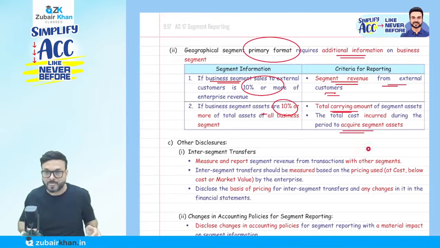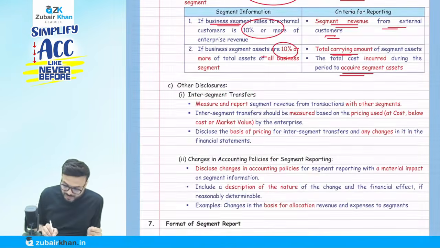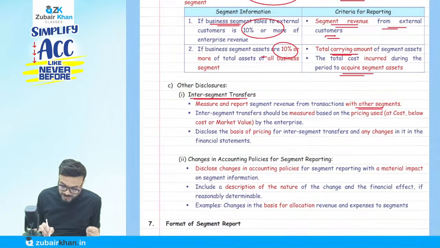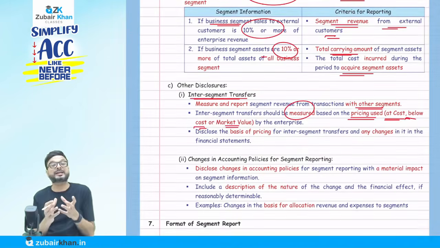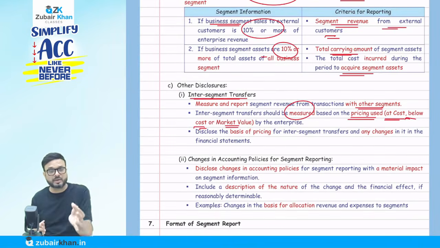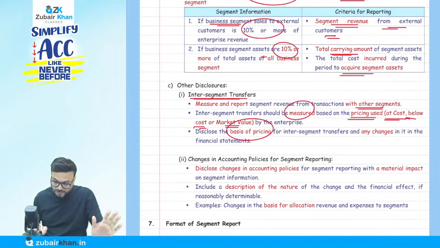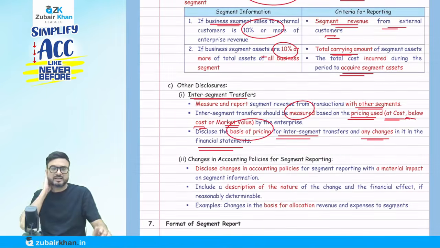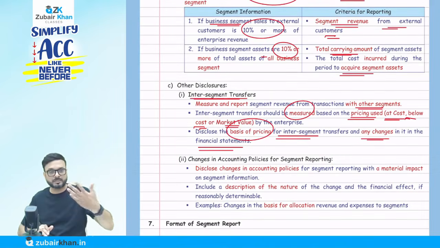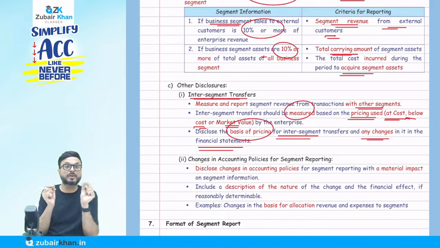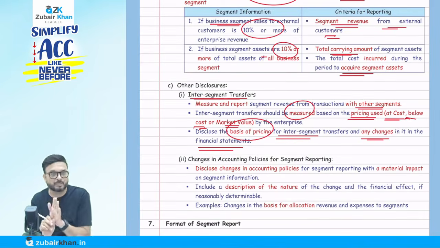You got the point? Okay, now the other disclosure is inter-segment transfers, meaning segment revenue measured from transactions with the other segment. Inter-segment transfers should be measured based on the pricing used, at cost, below cost or market. It doesn't matter when they do an inter-segment transfer. It might be at cost, at market price, or below cost. That doesn't matter, but we disclose the basis of pricing for inter-segment transfers and any changes in it in the financial statements. It doesn't matter at what price. They might tell you segment A transfers to segment B below cost. No problem, there's nothing wrong, but they have to be consistent.